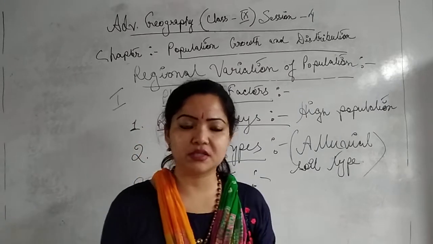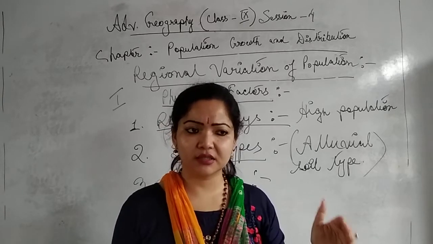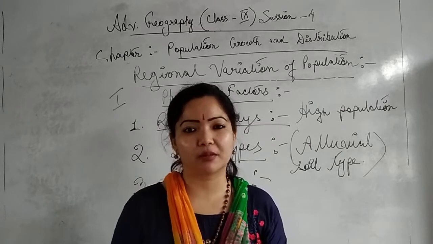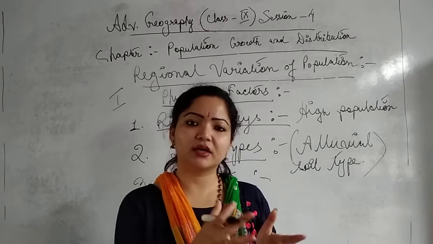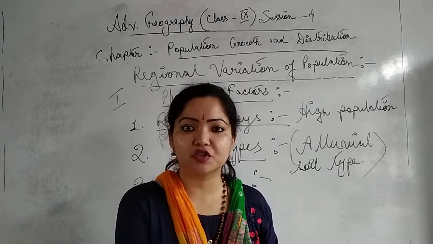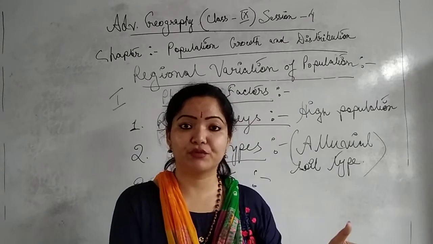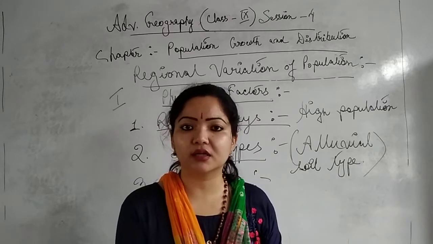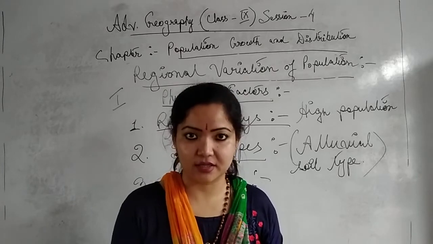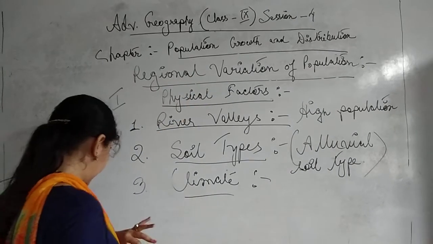Only the local people, such as the Eskimos, whom you have heard about, are found in the polar areas, in the tundra, in the Arctic and Antarctic circle, because only they can survive there. We can't go and survive there, and we can't do any kind of cultivation there due to the climatic conditions. At the same time, in the desert type of climate we can't do paddy or wheat cultivation in the Thar desert or the Sahara desert, isn't it? So these are quite responsible for the regional variation of population.